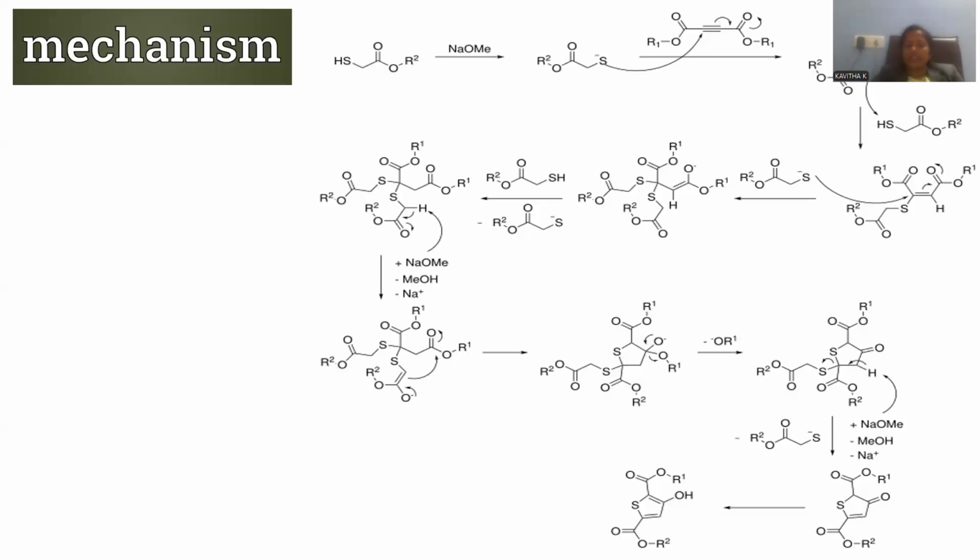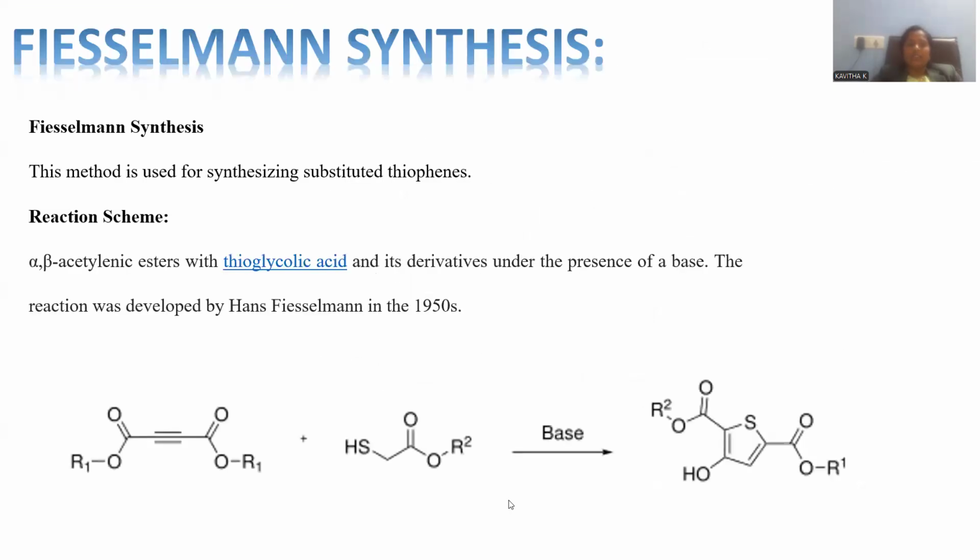To a certain extent we got it. The molecule will be in line with the thiophene formation. Later, the ketone obviously goes for what? Enol formation by tautomerism. Keto-enol tautomerism you can observe. So the enol formation is nothing but the entire thiophene nucleus with aromaticity. This is the way the mechanism for Fiesselmann synthesis is possible.